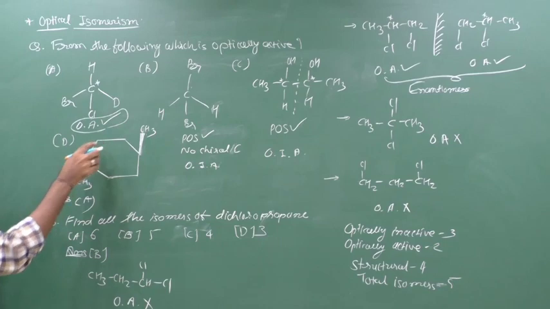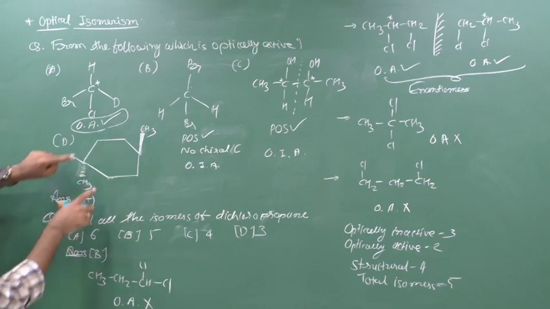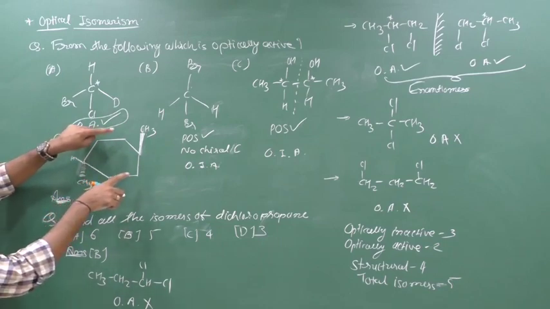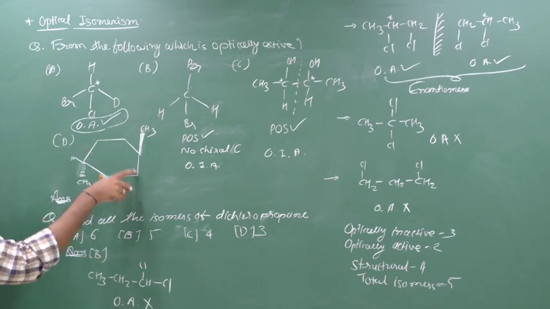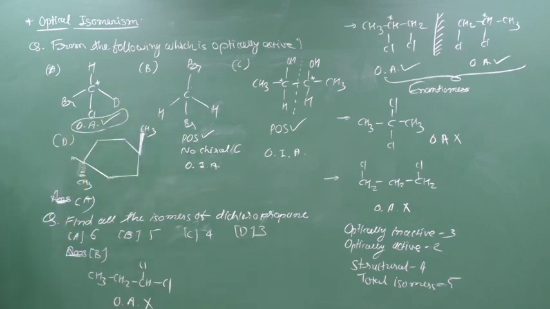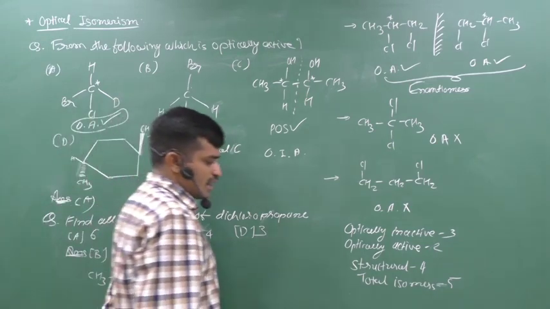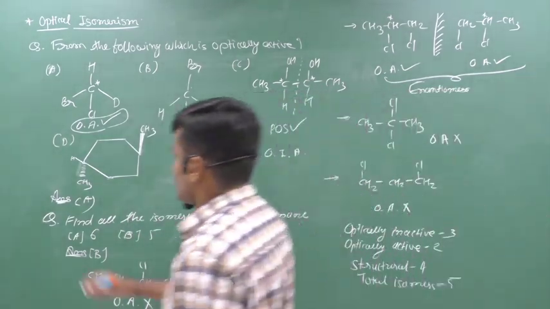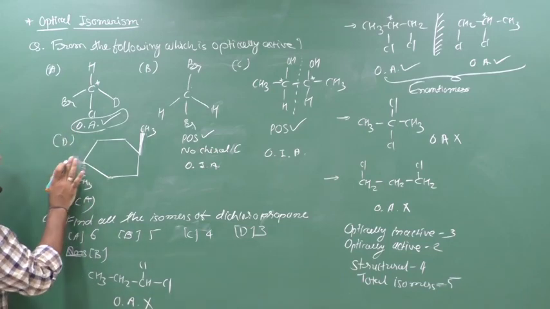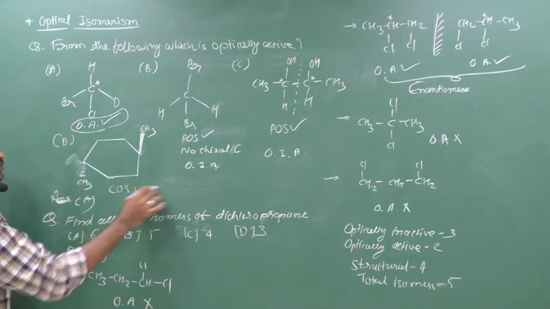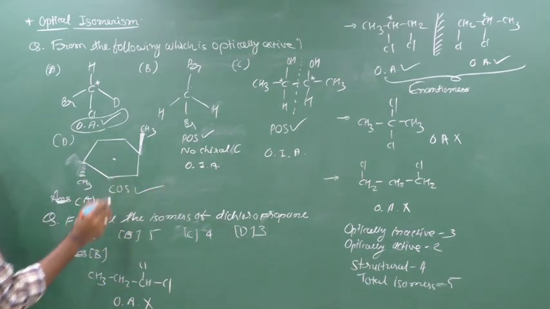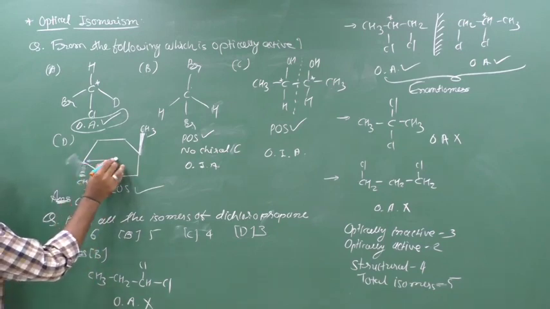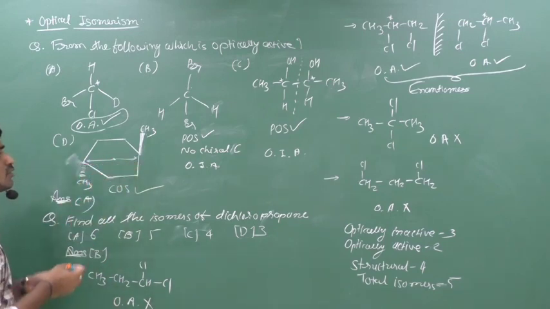Next one. Here, if you think about the chiral carbon, here C, H, CH3, this part and this part. Here, CH2, CH2. Here also CH2, CH2. CH and CH3 means that this carbon is not a chiral carbon. Therefore, the compound is optically inactive. And if you think about the symmetry operation, it has a center of symmetry. Because if you consider a center, we can go to two opposite sides at the same distance.